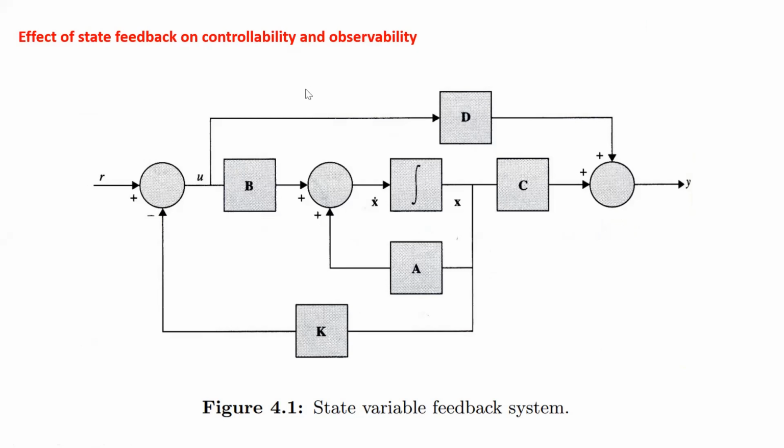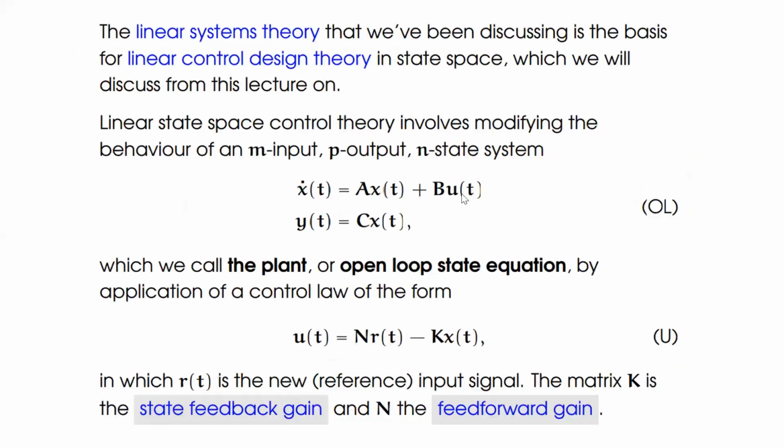What is state feedback, what is controllability, and what is observability? State feedback is nothing but a feedback of the system which is taken from the state variable. That is called state feedback. And what is the effect of this feedback on controllability and observability as well as stability? Yesterday we had a small derivation also. Let us see this one.